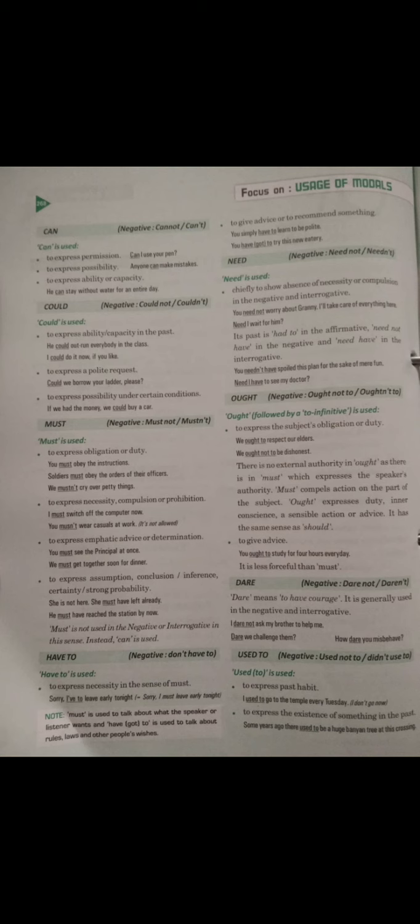The next and last use of must is to express assumption, conclusion, inference, certainty and strong probability. Examples are given there. She is not here. She must have left already. The second example: he must have reached the station by now. It has strong probability.